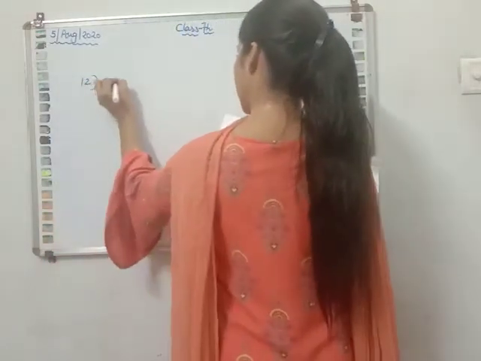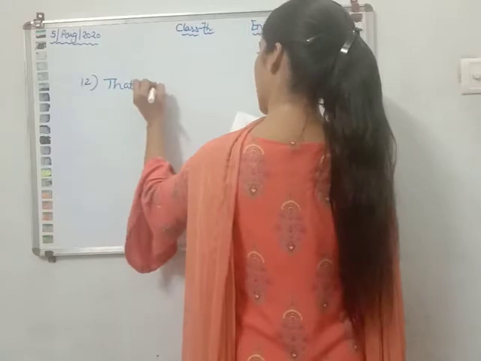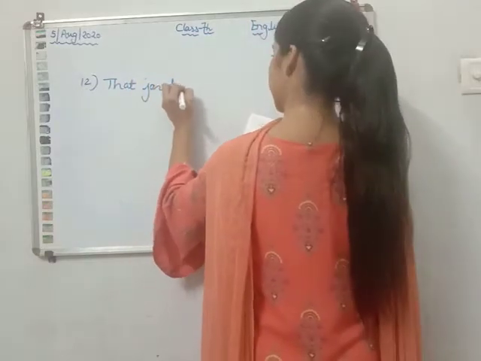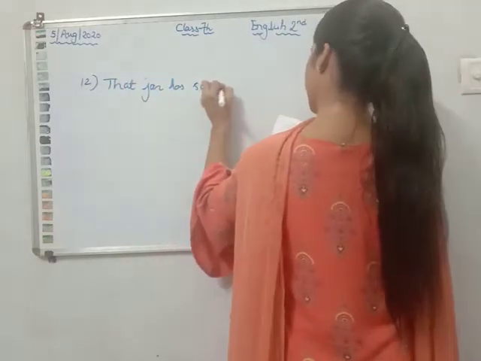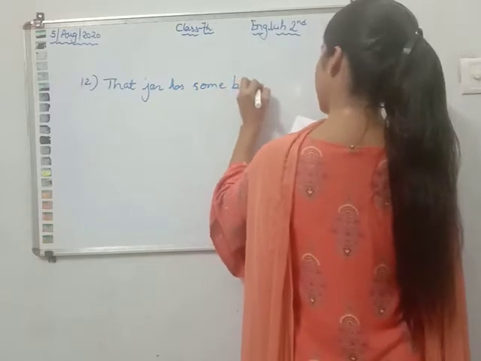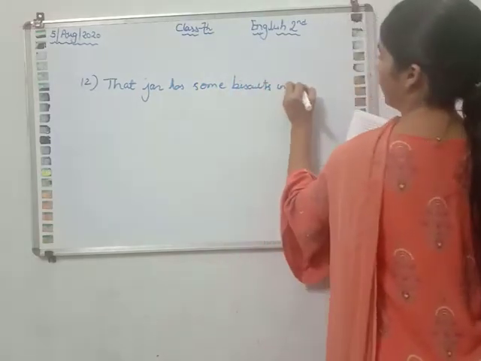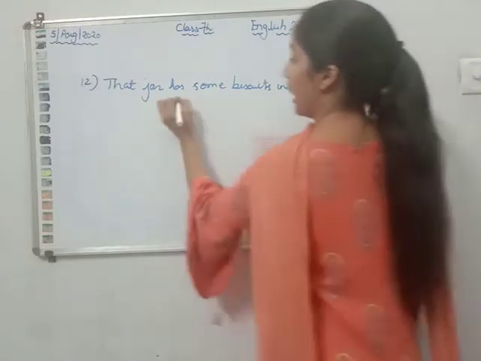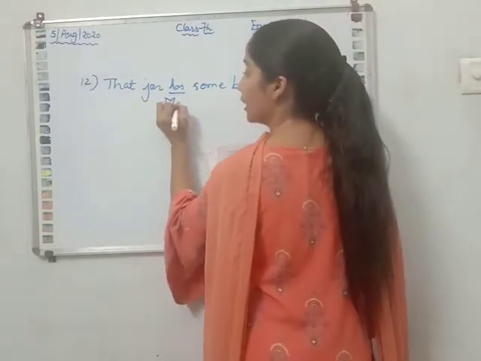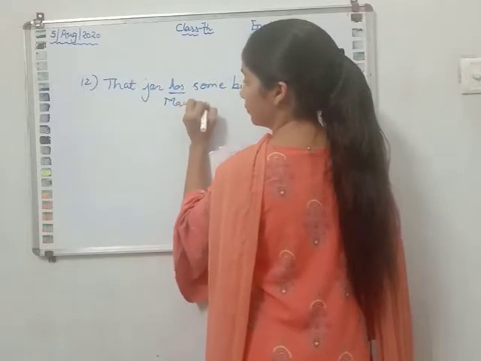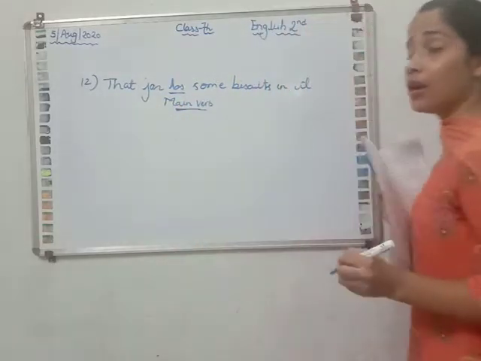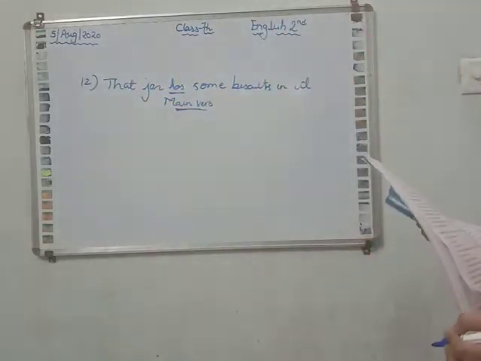That jar has some biscuits in it. So here has is working as a main verb.